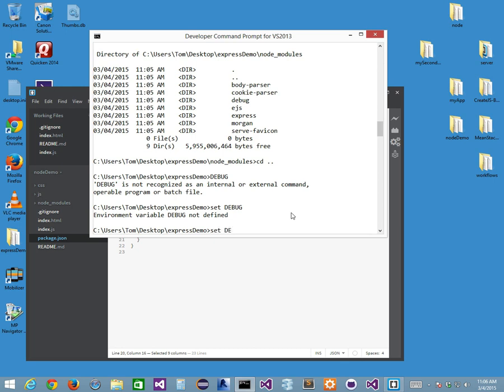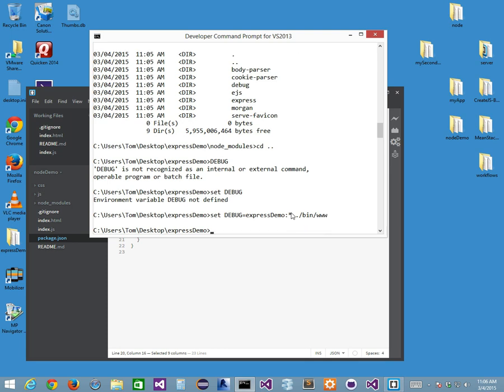So if I go set debug equal to express-demo:*, space, .\bin\www, and press enter, now my debug variable is set.